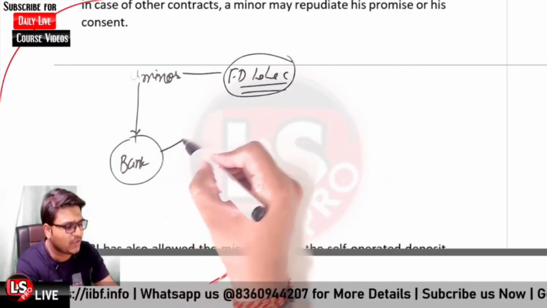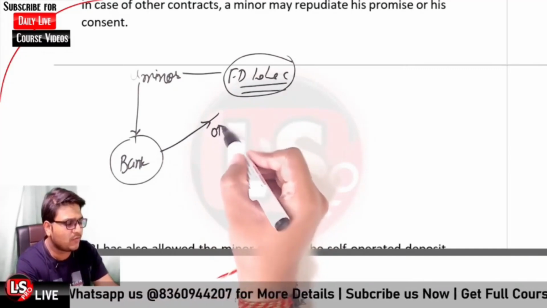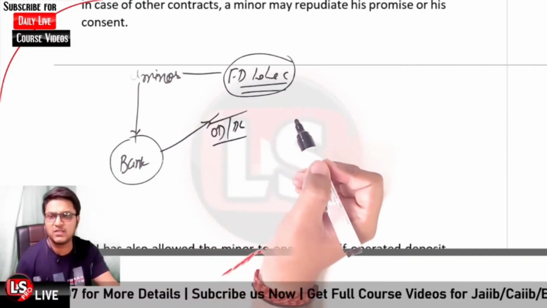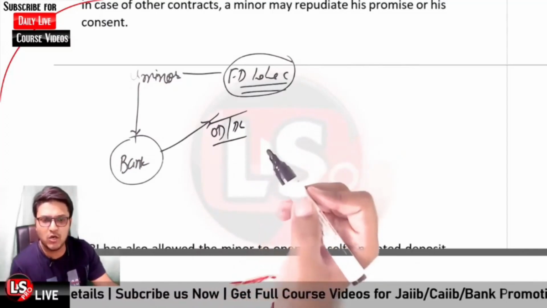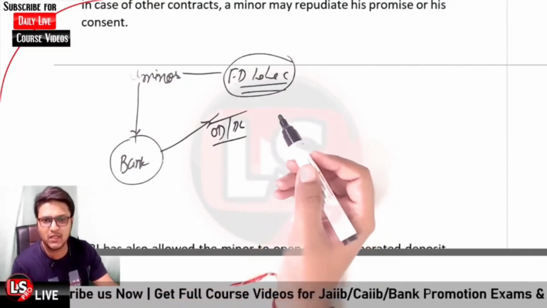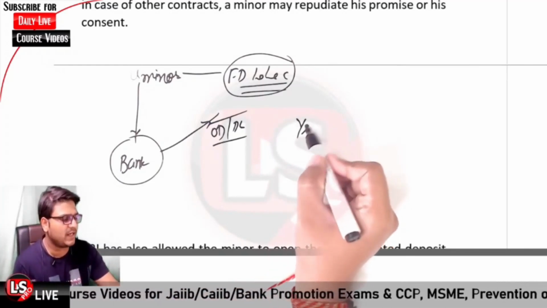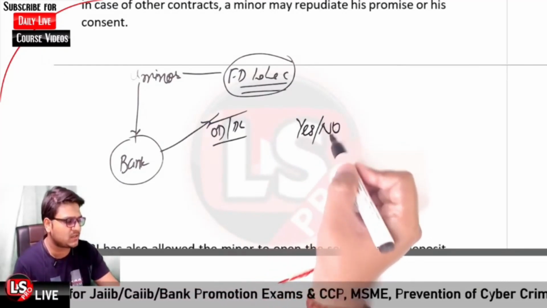Can you extend an overdraft or demand loan to the minor? Can you extend the overdraft facility or demand loan facility to the minor? Yes or no? Kindly do answer it at the earliest.